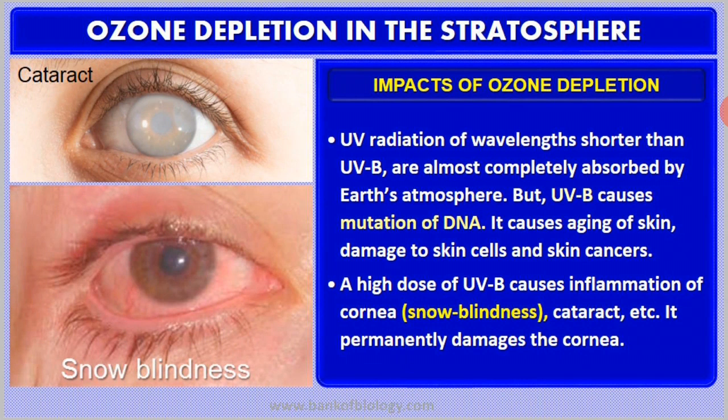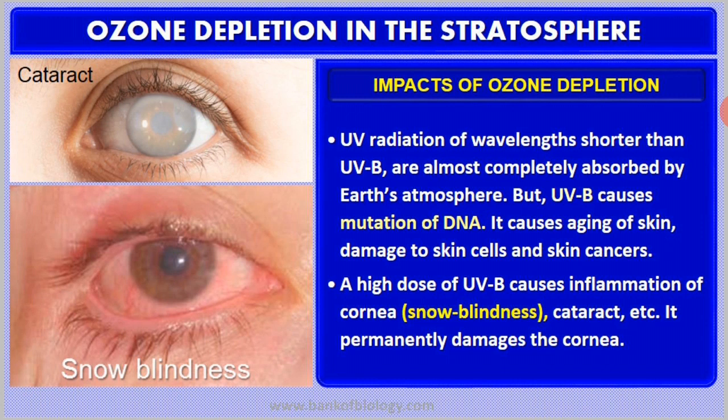Then if you get exposed to a high dose of this ultraviolet radiation, it may damage your eye. It is going to cause inflammation of the cornea, which is a part of the eye, and that will lead to a disease known as snow blindness.